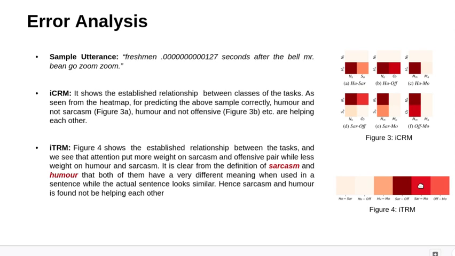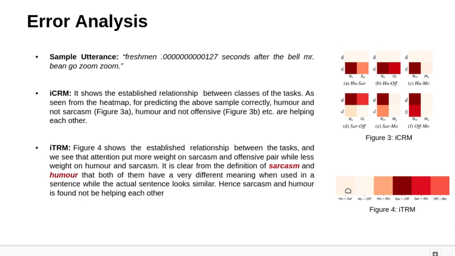While ITRM, figure 4 shows the established relationship between the tasks, and we see that attention puts more weight on sarcasm and offensive, while less weight on humor and sarcasm. It is clear from the definition of sarcasm that both of them have a very different meaning when used in a sentence.